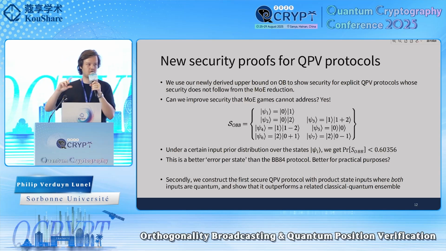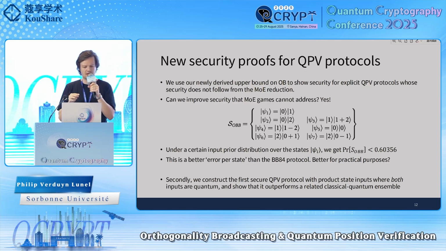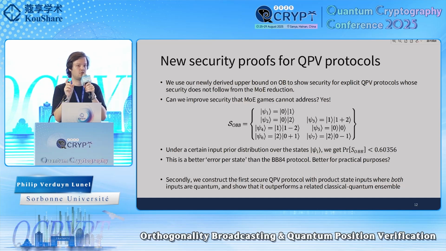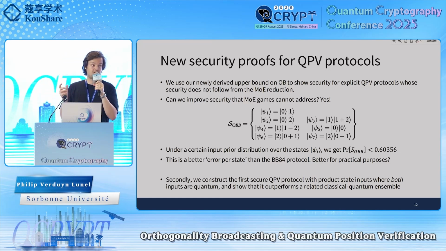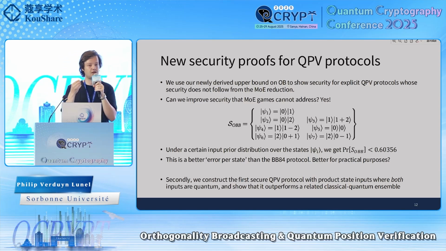But what we can show with our new uncertainty inequality is that under a certain prior distribution, so not every state comes with equal probability, but that's fine, we can actually show that the probability to attack this QPV protocol, where these are the inputs, is upper bounded by 0.6035. So we can actually show security for this protocol. And this is not a QPV protocol that people previously considered, but it is nonetheless new, and we didn't have any tools to prove security for these protocols that seem very intuitively secure.